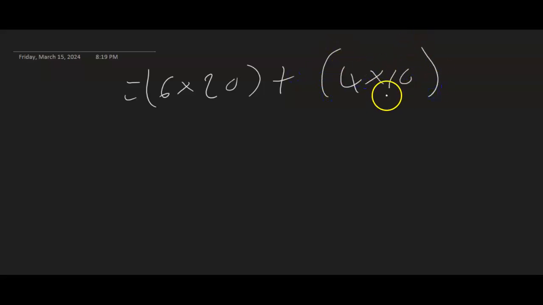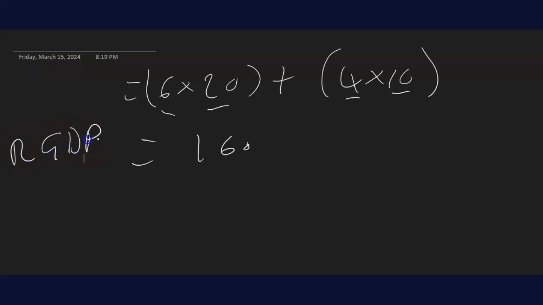Remember, these prices are for 2012, while these units are for 2013. That is how you calculate your real GDP. So here we are going to have 160 as our total answer, which is the real GDP for 2013.